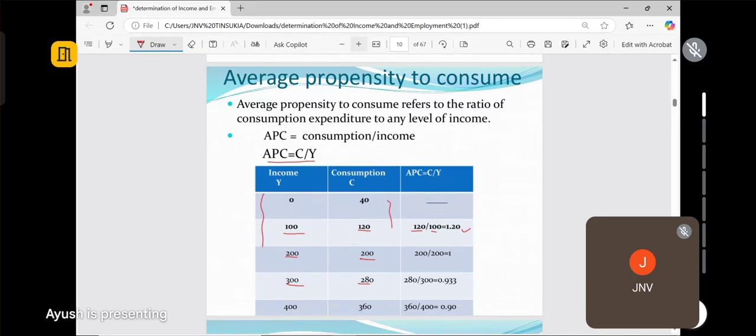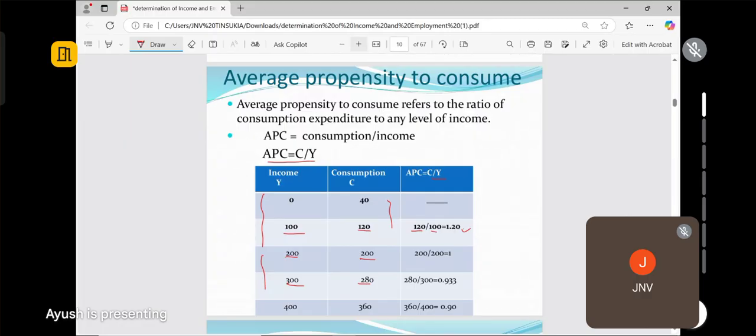If you have this table in your mind, or you can create your own data, just put the values of income and consumption, then find out. You should know the formula also, that APC equals C divided by Y. Then you can find out the values of APC, and whatever the question, just see the table and you can answer any question. So here we see that APC can be greater than 1.